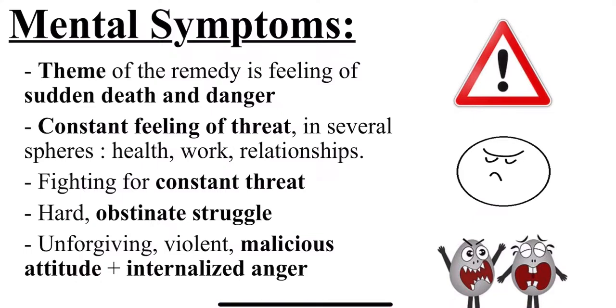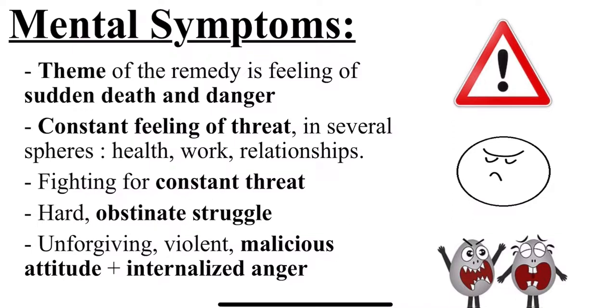He is having a lot of fear. He is fearful and anxious about his health. He has anxiety about the work, threatened that he may lose his job, threatened about the relationship, as if he is going to end up in a divorce or a breakup. So he is always threatened. Fighting for constant threat. Hard, obstinate struggle means the person won't give up easily. Obstinate is what? Stubborn. They stick to it. They achieve their goal.